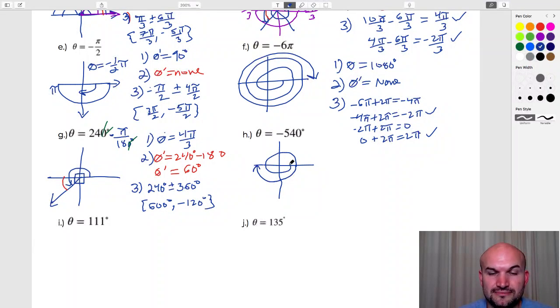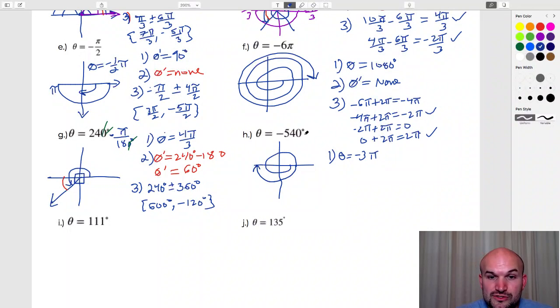Now, rather than trying to convert this using the conversion ratio, which we could, and there's nothing wrong with that, I think it's easier to think about it. If I know all the way around here is 2 pi, then all I literally did is add an extra pi. So my angle theta is just equal to negative 3 pi.